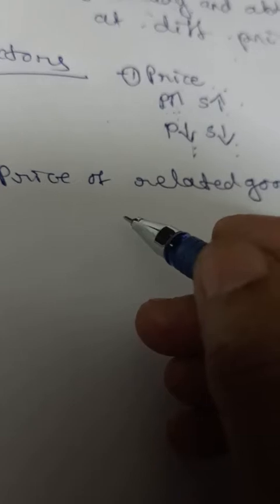So it depends on the price of substitutes. Tea and coffee are an example of substitutes. For example, a firm selling tea will not supply more when the price of coffee rises.